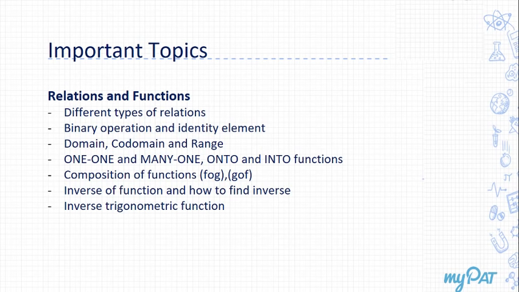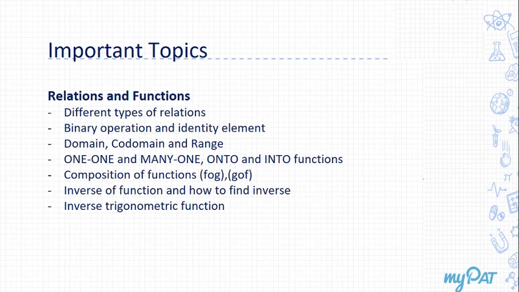Then the next one is again quite important: binary operations, and especially the identity element in binary operations. So that is one area that you have to do. Then domain, codomain, and range. You could be getting one question on range or one question on domain, right? Understanding of codomain is important, because when you go into the next section of onto and into functions, you have to understand each and every concept of domain, codomain, range, right?